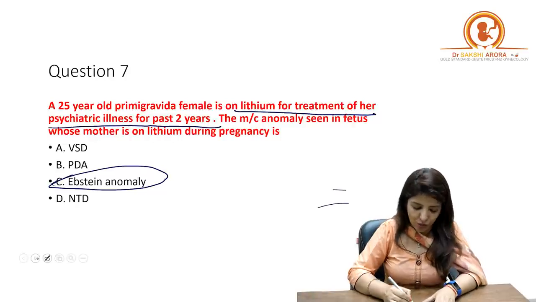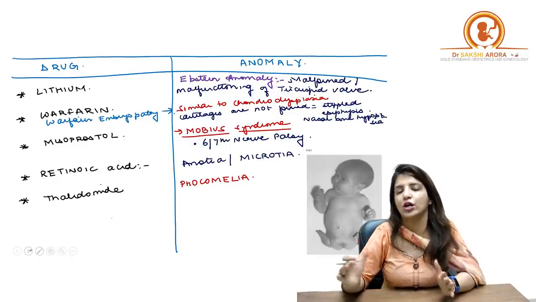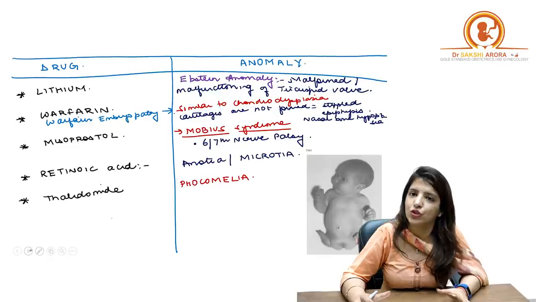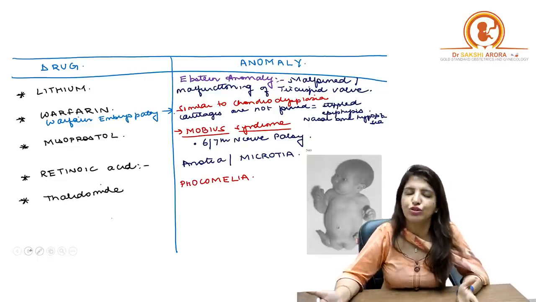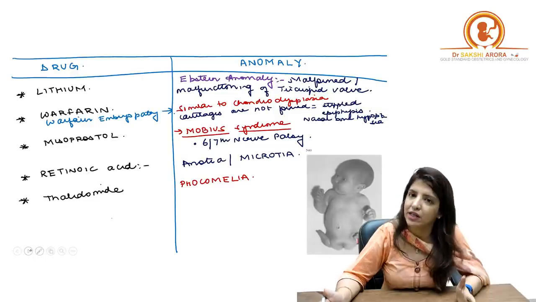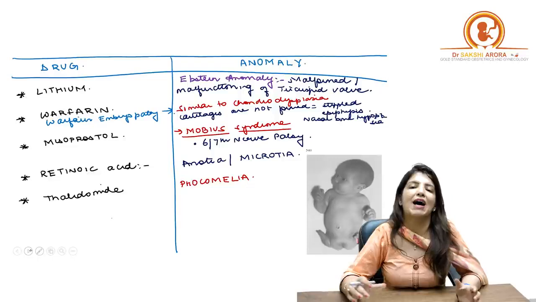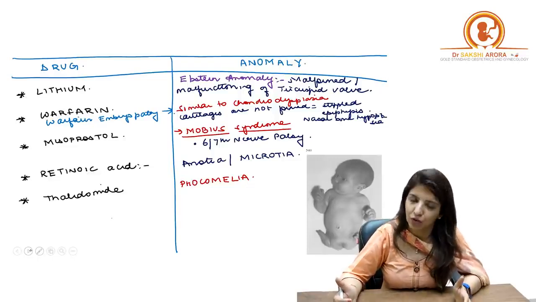So just in this question, I want all of you to make a list of the drugs and what anomalies they can lead to if these drugs are consumed in the first trimester of pregnancy. Number one is lithium, and as the question told you, lithium leads to Ebstein anomaly. What is Ebstein anomaly? In Ebstein anomaly, there is a malfunctioning or malformation of the tricuspid valve, right?